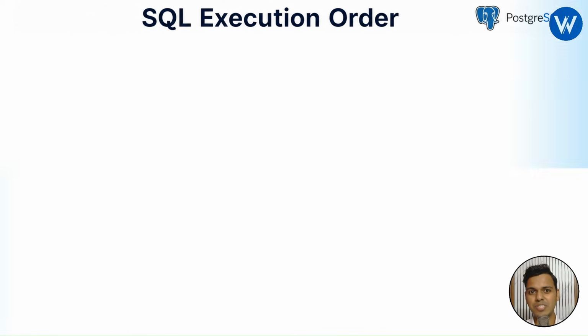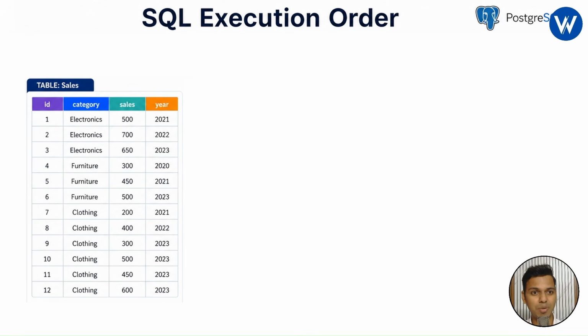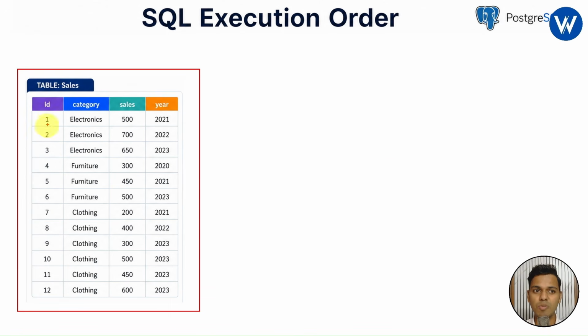Now first we will see what the SQL execution order is. This is very important. In interviews, most interviewers will ask you how the SQL execution order works. So first we will understand it with the help of one table. Here you can see the sales table. We have the ID column, category column, sales column and the year column, right?